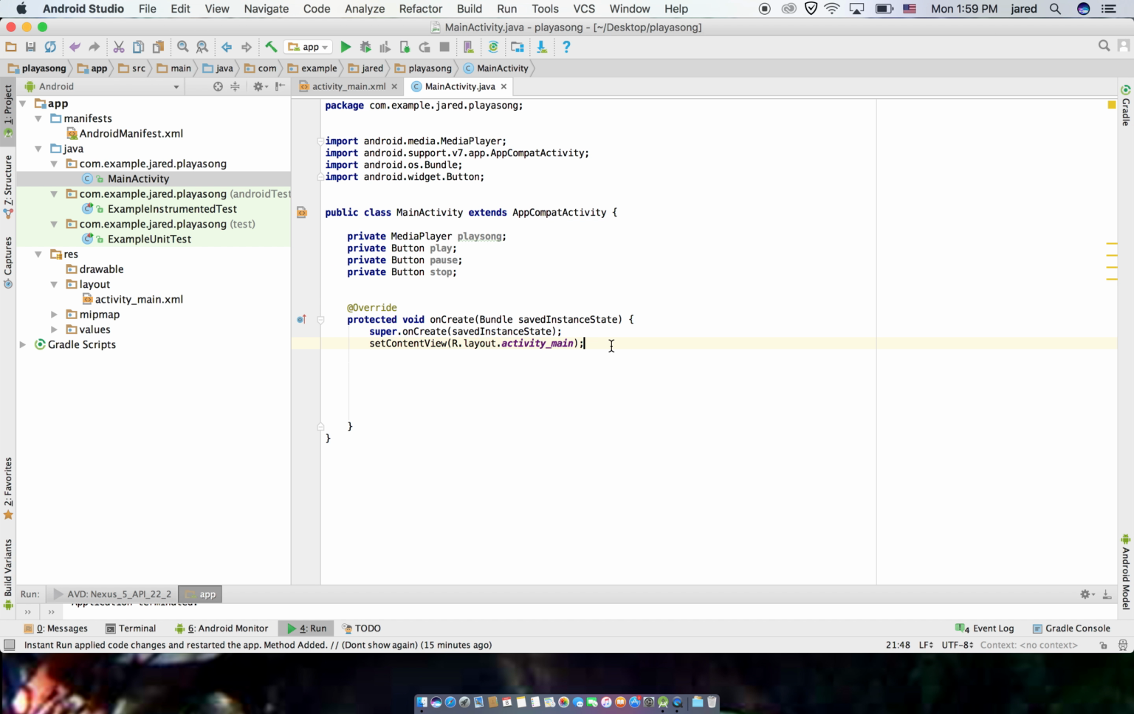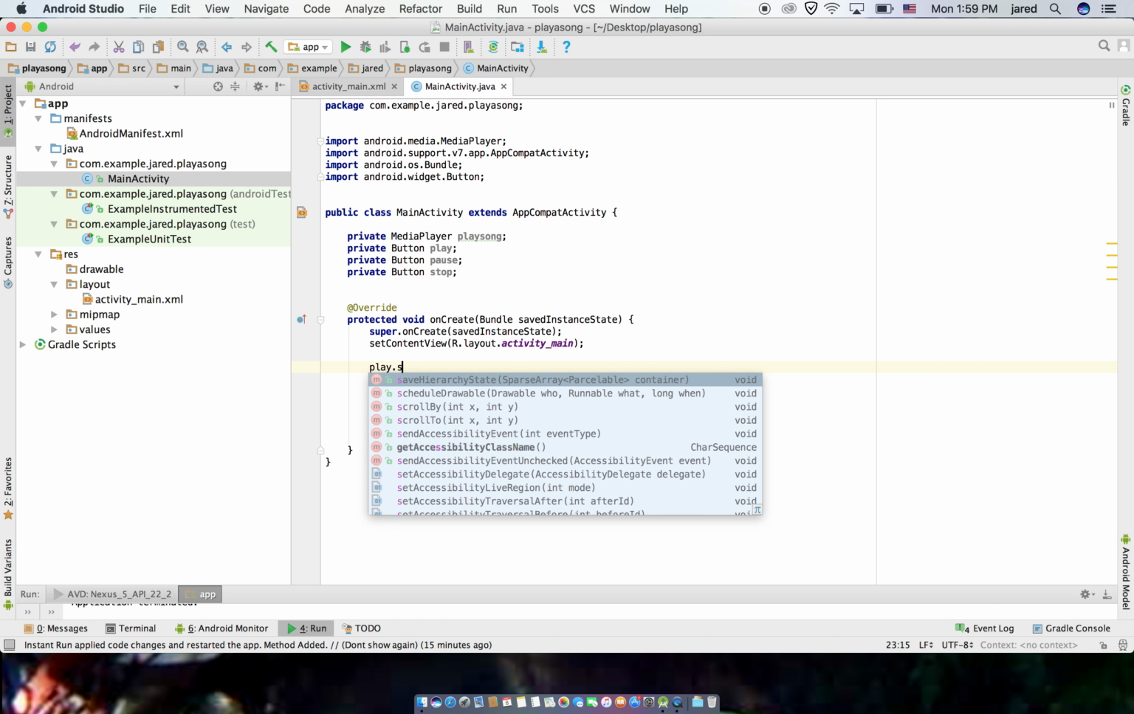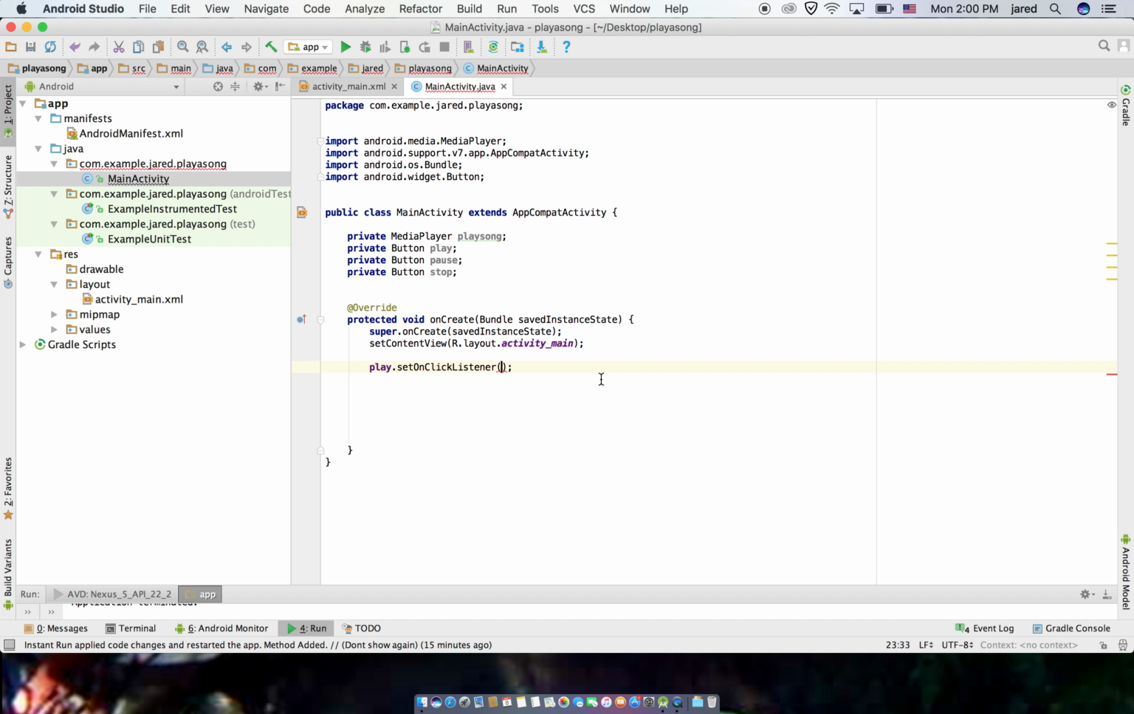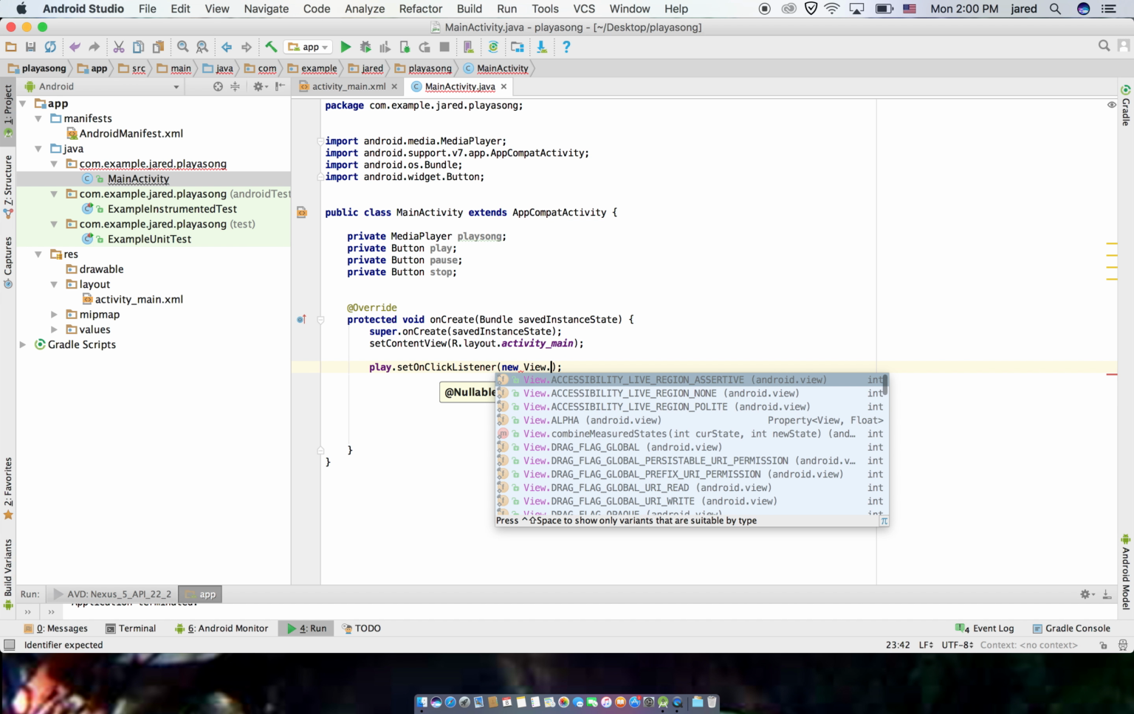So after our onCreate method, this is where all the code is initially first executed. So we need to make an on-click listener for all the buttons. So go set on click listener, on click listener, new, dot on.